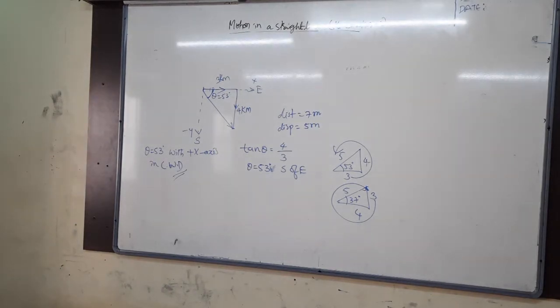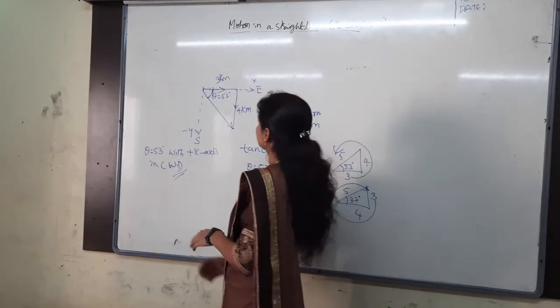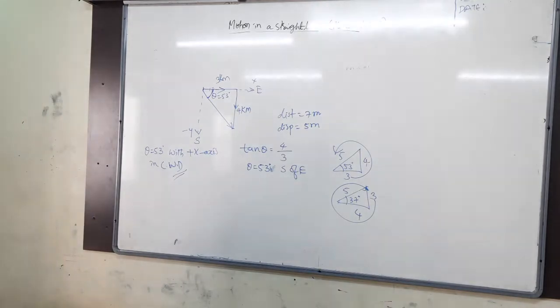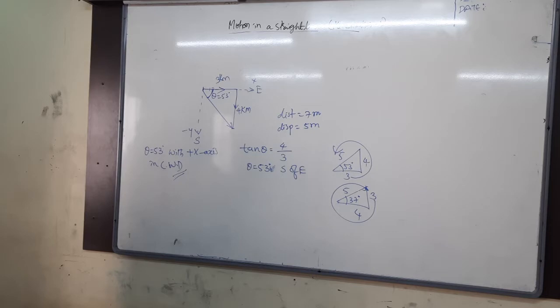A man is moving 1 kilometer towards west, and turns right and moves further, another 1 kilometer.